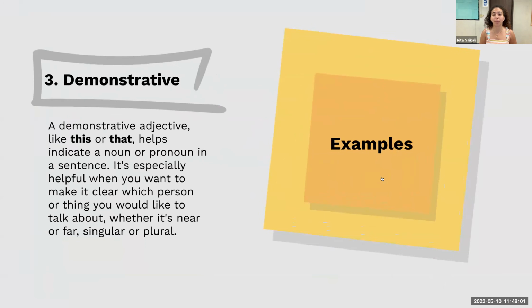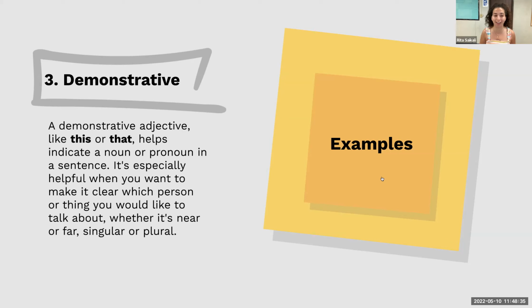All right, so number 3 is demonstrative adjectives, and these are basically this, that, these, and those. They demonstrate something, okay? So it helps indicate a noun or a pronoun in a sentence. It's especially helpful when you want to make it clear which person or thing you would like to talk about, whether it's near or far, singular or plural. So it tells us which specific noun we are talking about. Does that make sense? Yes.